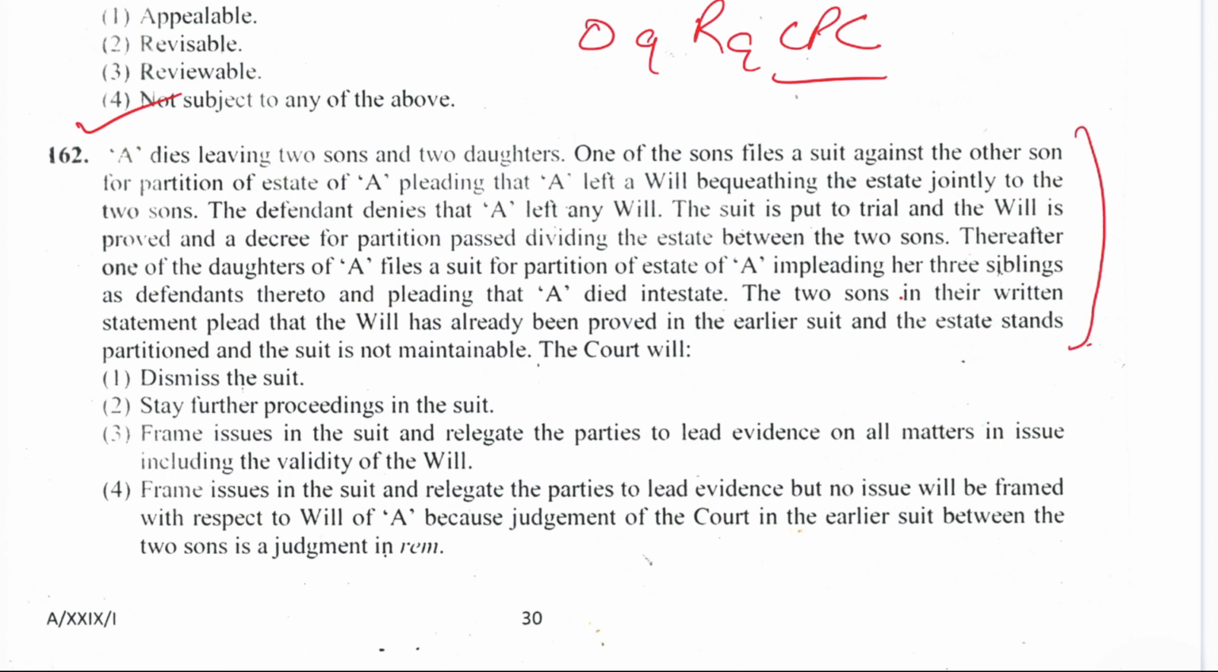The court will dismiss the suit, stay further proceedings in the suit, frame issues in the suit, and relegate the parties to lead evidence on all the matters in issue, including the validity of the will. Option 4. Frame issues in the suit and relegate the parties to lead evidence, but no issue will be framed with respect to the will of A, because the judgment of the court in the earlier suit between the 2 sons is a judgment in rem. Right answer is option number 3. Frame issues in the suit and relegate the parties to lead evidence on all matters in issue, including the validity of the will.